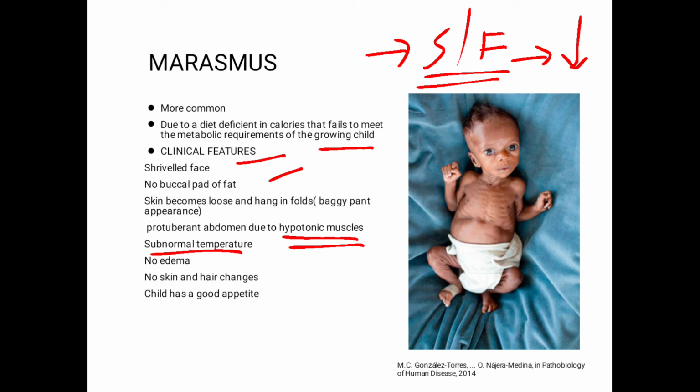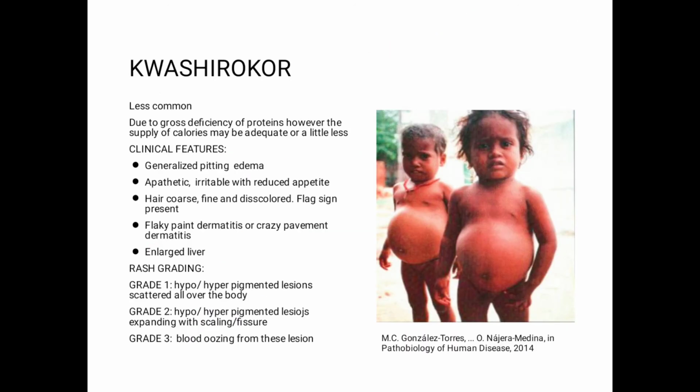In contrast to Kwashiorkor, since the protein in the diet would be more or less adequate, we don't expect edema and the skin and the hair changes to be present in marasmus. And when you offer the child food, the child has got a good appetite, the child is going to eat it ravenously. Now, Kwashiorkor, in contrast to marasmus, is less common, and the cause over here is a gross deficiency of proteins. However, the supply of calories may be adequate or a little less.